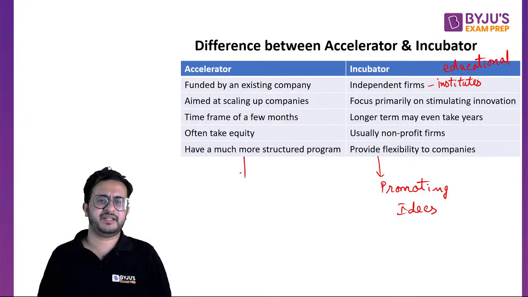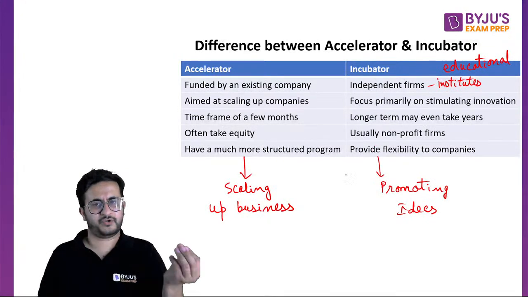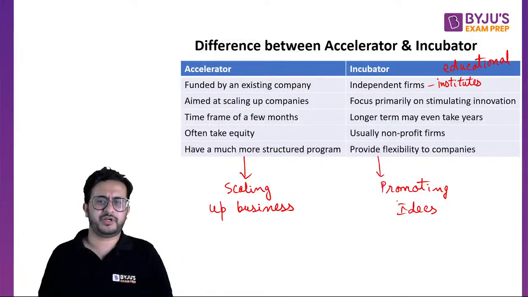Accelerators are mainly for scaling up businesses that are at a small stage and have already started doing some work. Incubators promote ideas of new businesses, so that people come up with ideas and then develop a product.